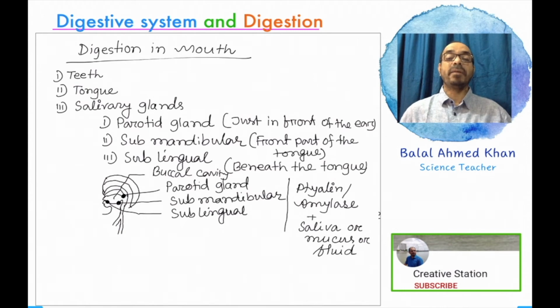These are the biochemical substances that mix with the food and make it easy to digest. With the help of the salivary glands, the food is converted into a slippery food substance.